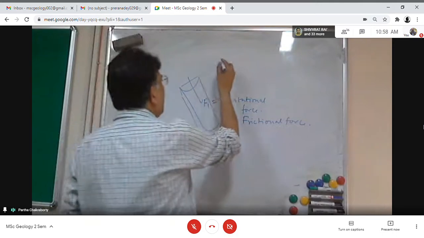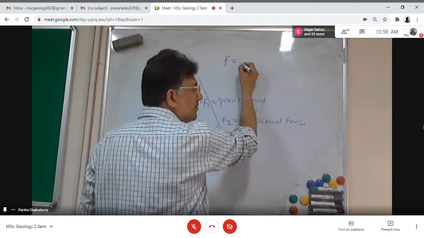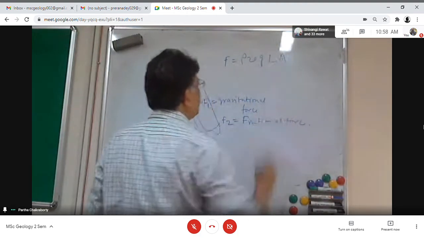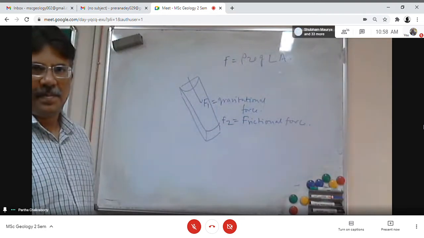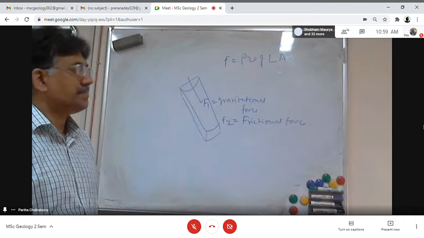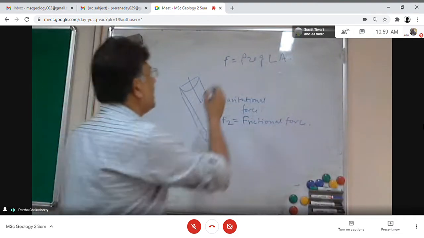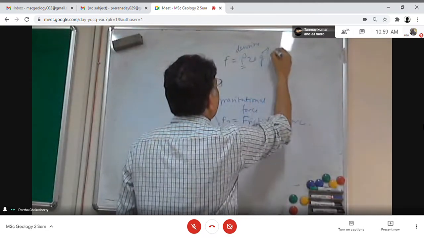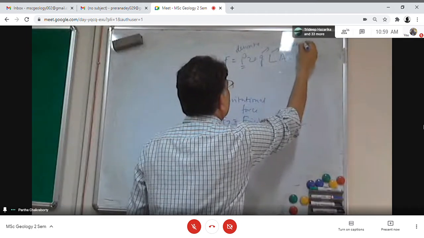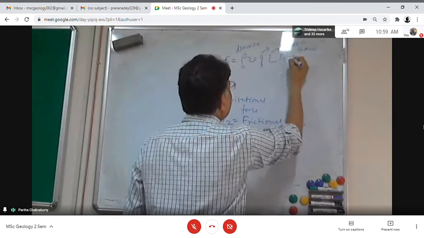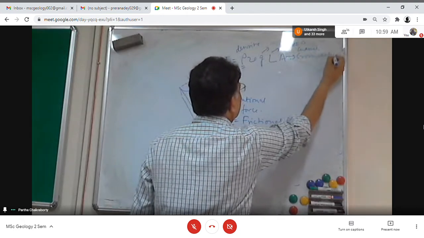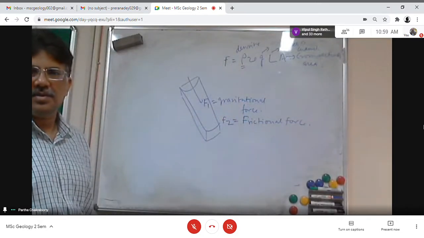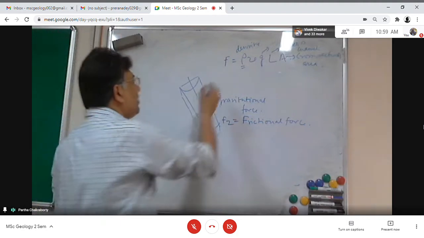So what will be F1? Rho V G, that is rho L A G. Rho is the density of the fluid, G is the acceleration due to gravity, L is the length of the channel, and A is the cross sectional area. And this is F1.